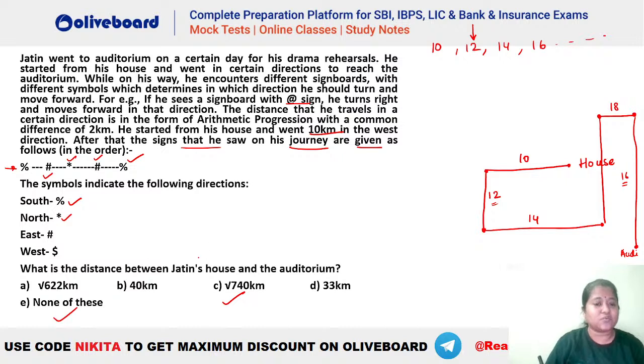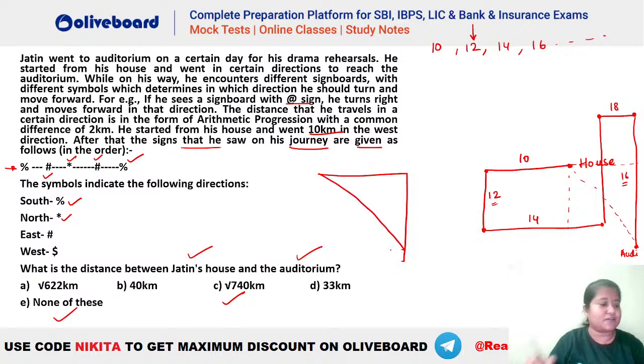Now the question is, what is the distance between Jatin's house and auditorium? So you can see house was this, right? This was your house. This is your auditorium. You have to calculate this distance here. Now, how do we calculate this distance? Let's see. Okay, so you have to calculate a triangle something like this. Let's say this is the triangle here. Okay, ये triangle बन रहा है.